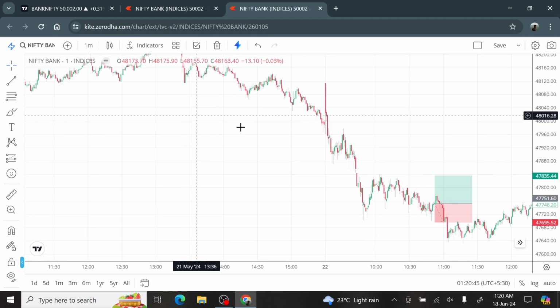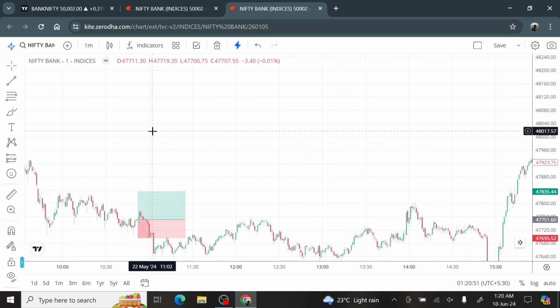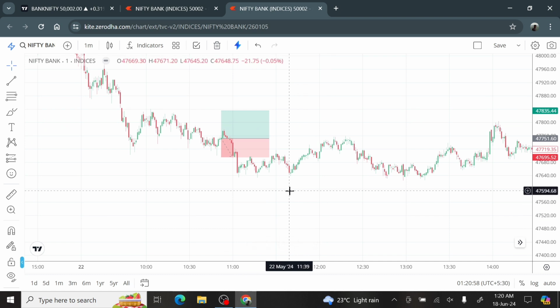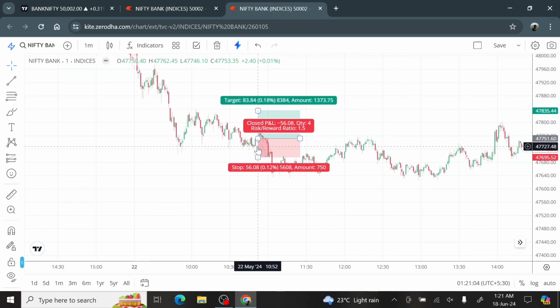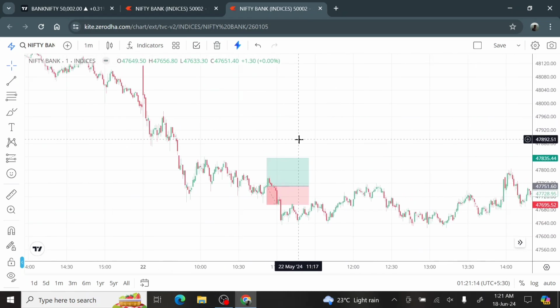So ये वाला एक loss हो गया, and then I did not take any trade that day because after that it was almost sideways. And then the next trade that I took was on the next day. Again here I was going for long side, and the trade that I took was at 1052, and here I made a loss of around 500 rupees. So pehle wala trade, the one that I did here on 21st May, I lost around 350 rupees.